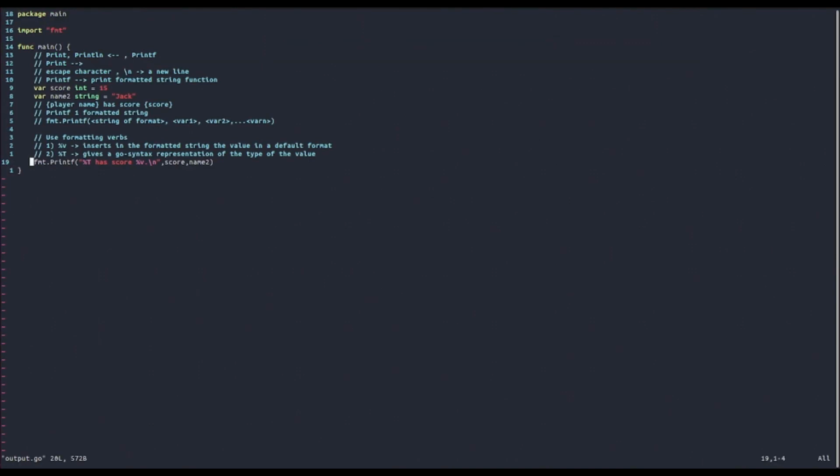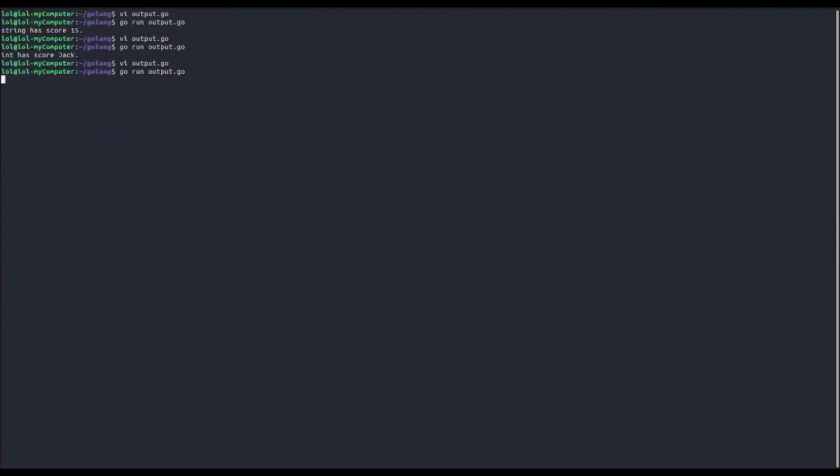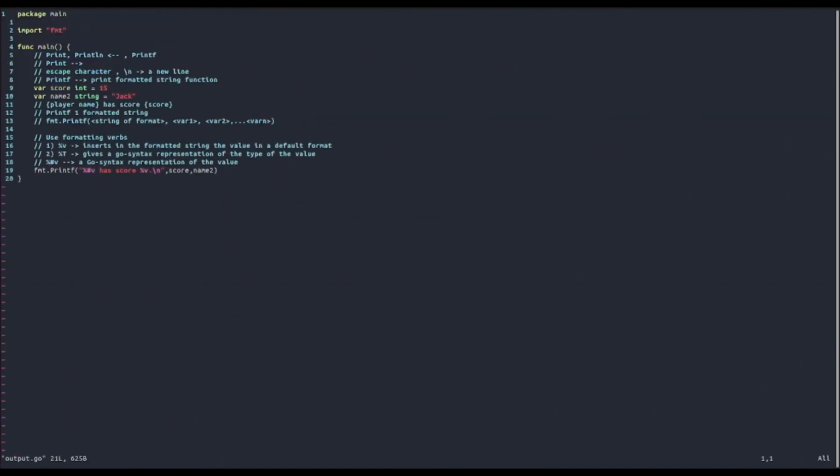But actually there are more. The last one which we will see in this video is the %#v formatting verb, and this returns a Go syntax representation of the value. Let's see what we mean by this. Let's substitute the %T formatting verb with the %#v formatting verb and see what happens with the score value. We get 15 has score Jack, which is a representation of the value of an int. And let's see what happens on the other hand with name2.